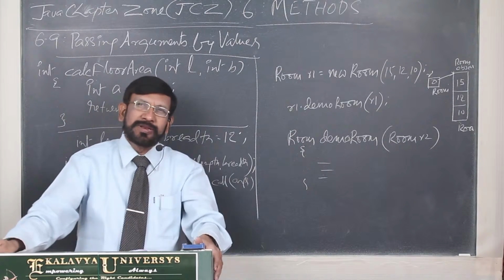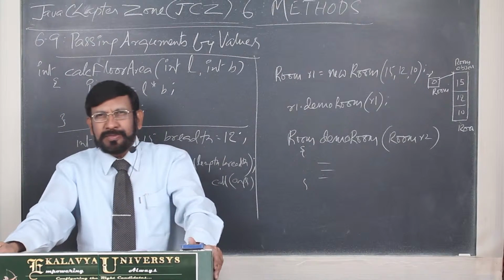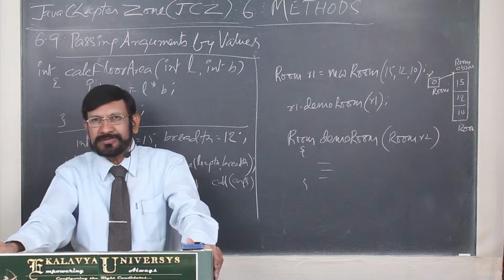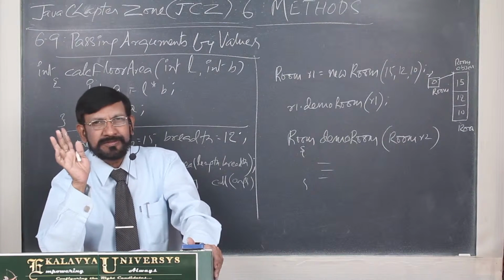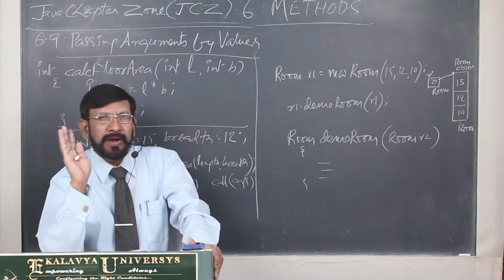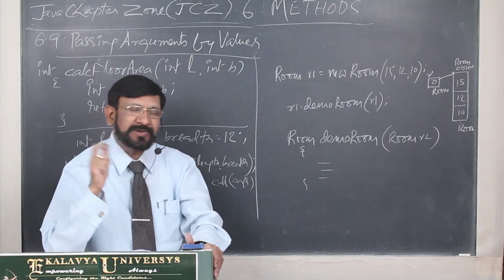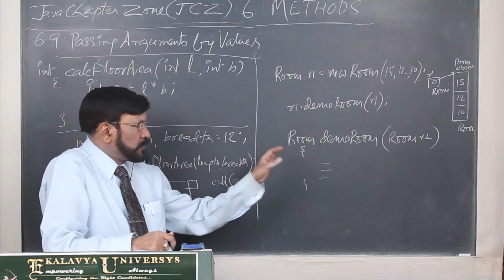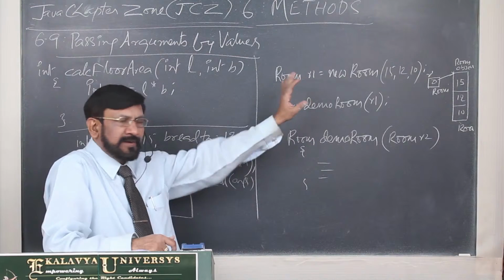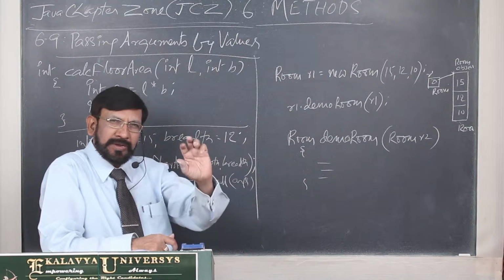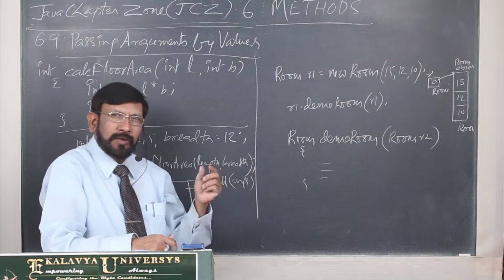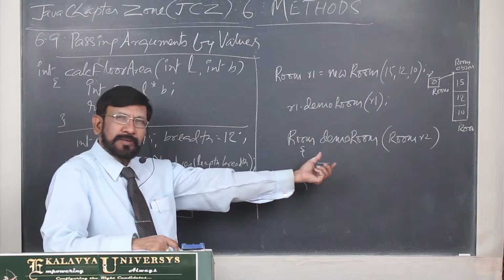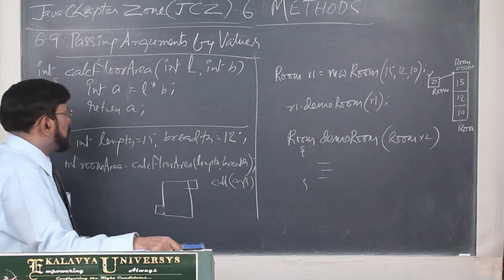Now, there are two variants. In passing arguments, we may pass primitives or we may pass references. References means object references. But both are passed by values. That point you must understand. Theoretically you may not understand this completely. That's why, through a segment of code, I am not writing the entire formal code of the program, only the required segment. Now this one relates to primitives, this one relates to object references. Now you see the mechanism.